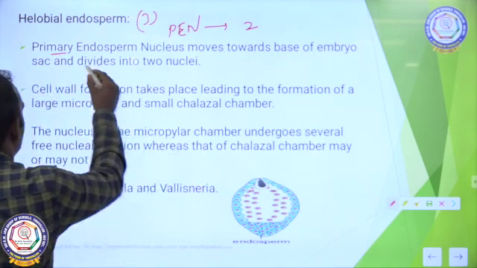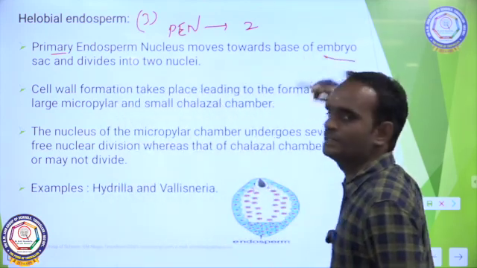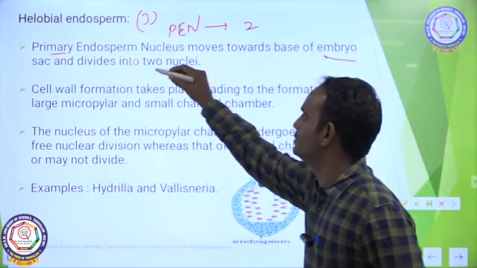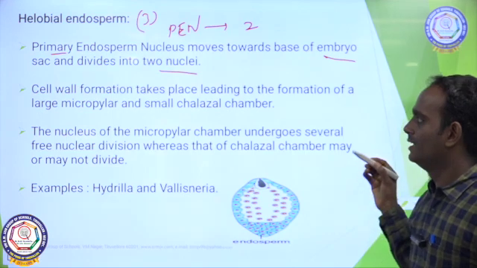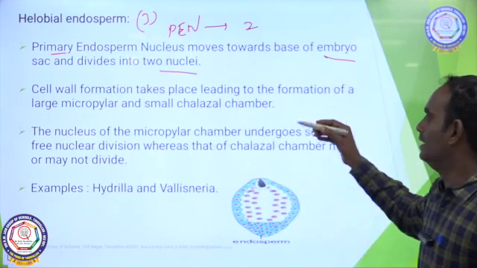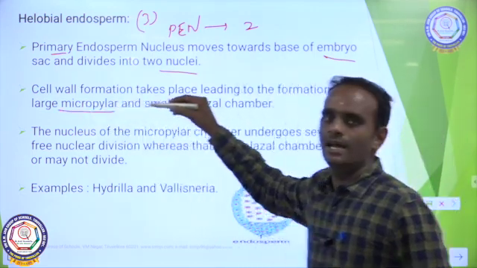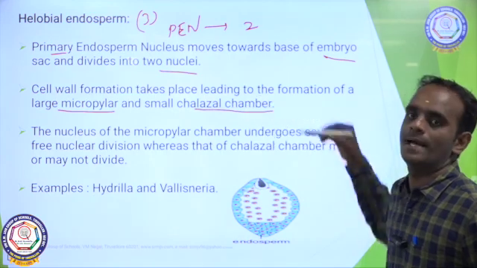Initially the PEN moves towards the embryo sac and divides into two nuclei. Cell wall formation takes place, leading to the formation of a large micropylar end and a small chalazal chamber.